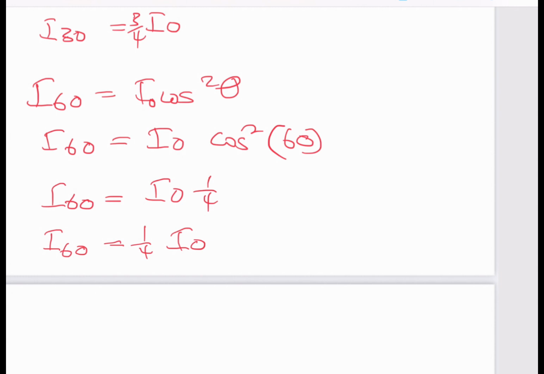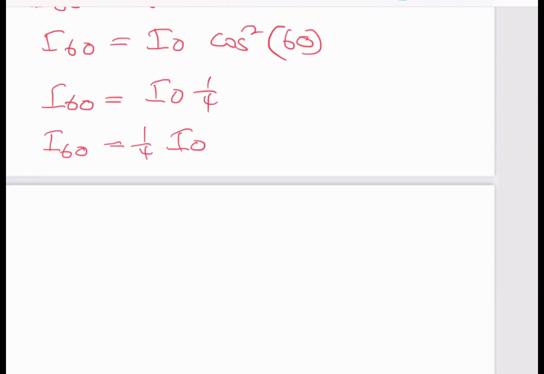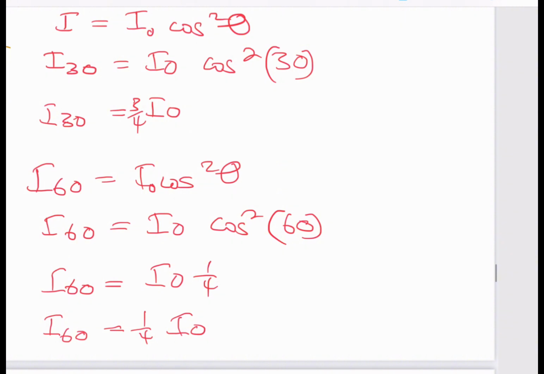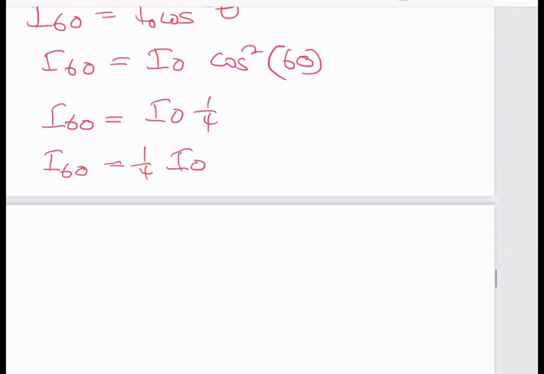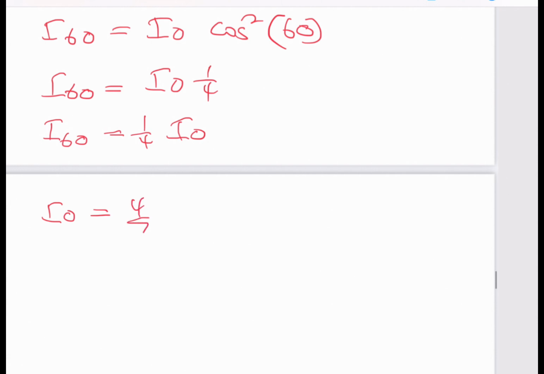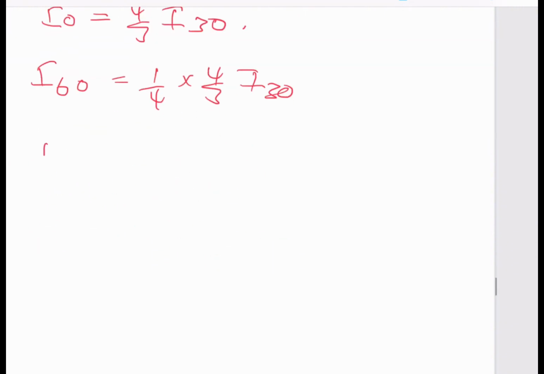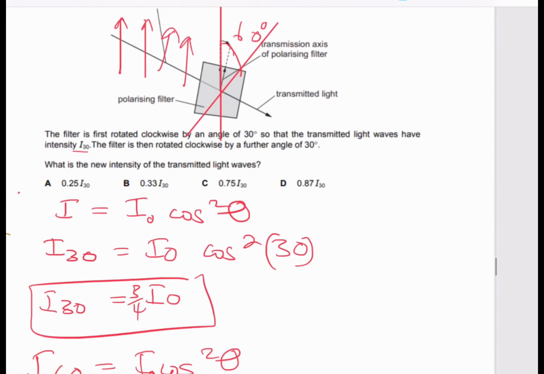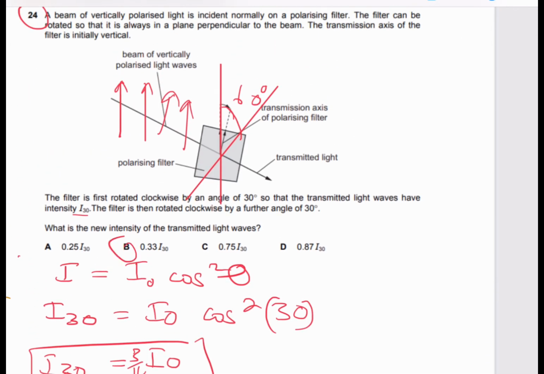Okay, so you get your value of I60, but you know that I0 is here, right? From this equation, the value of I0 is actually 4/3 I of 30. So for I60, you substitute the value of I0, so it'd be 1/4 times 4/3 I of 30. That gives you a total value of I60, which will be 0.33 I of 30. So the answer becomes B. The answer is actually B.